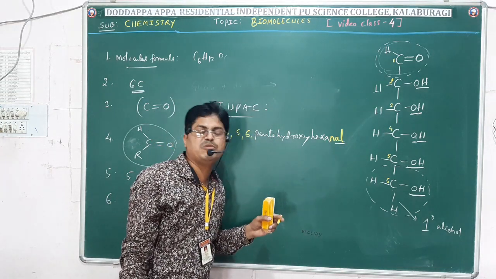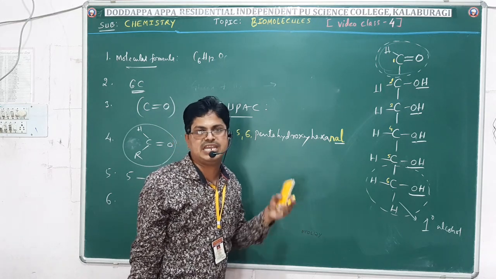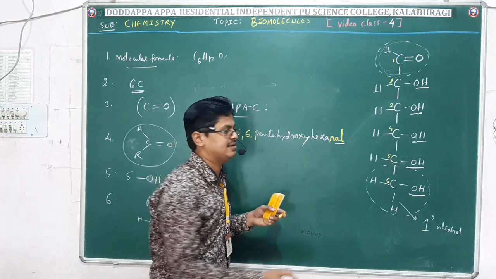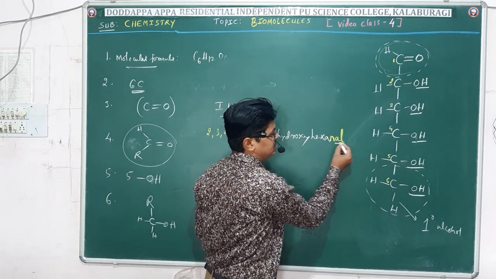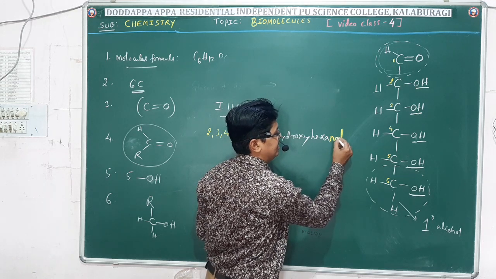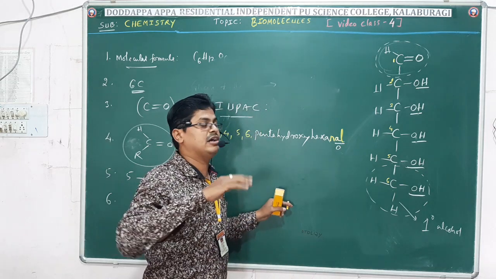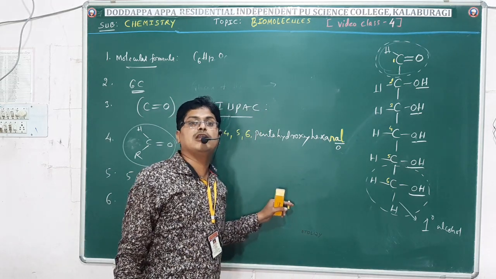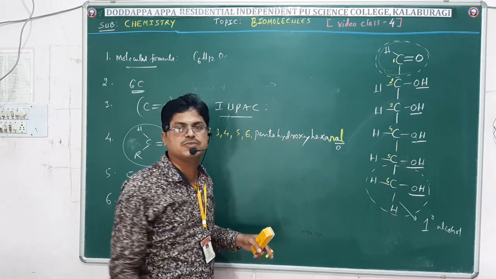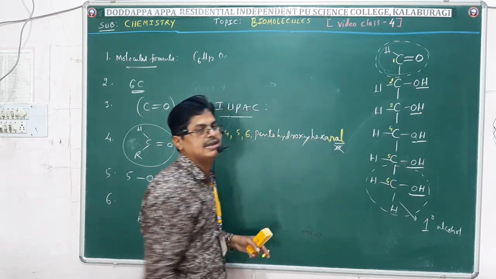So in the exam also, while writing the IUPAC name of glucose, please take care of the last two letters, especially this one, 'al'. Instead of 'a', if it looks like 'o', it becomes hexanol. 'ol' means alcohol. It goes wrong. It should be 'al', hexanal.